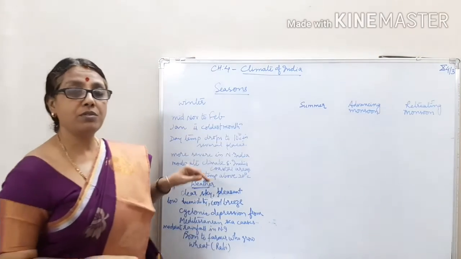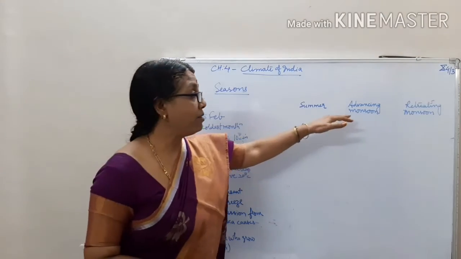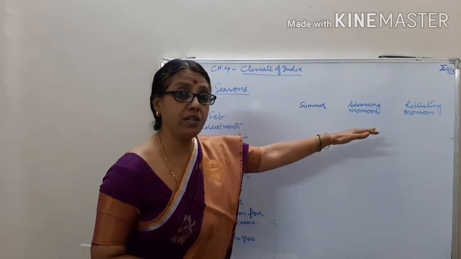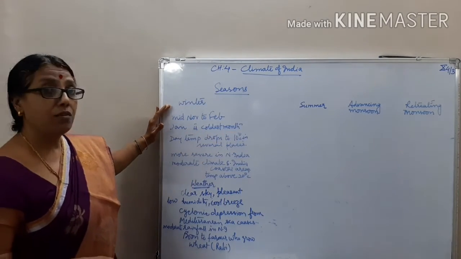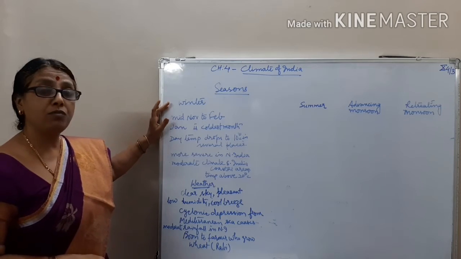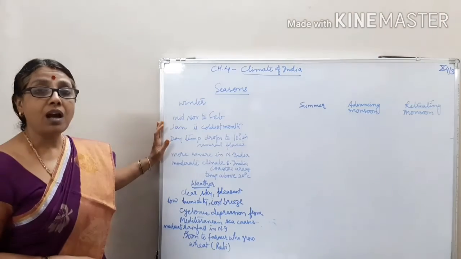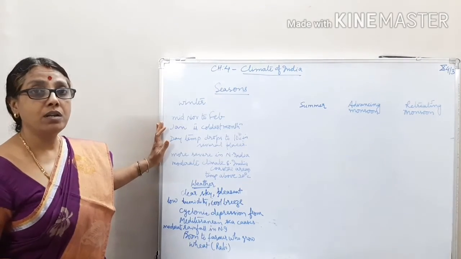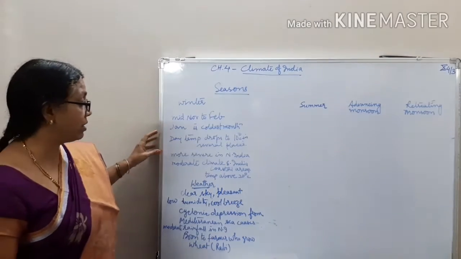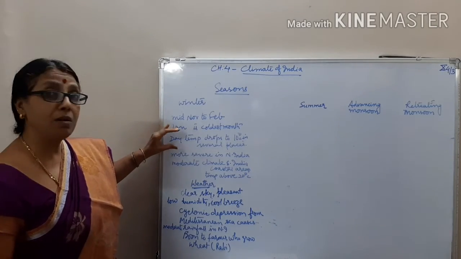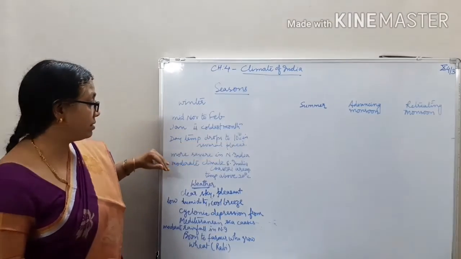Let us learn about seasons, children. Winter season, summer season, advancing monsoon and retreating monsoon. Okay. Winter season. This season lasts from mid-November to February, children, and in the month of January our temperatures fall down. Mostly at the end of December and January, in several places the temperature drops to 10°C and below.